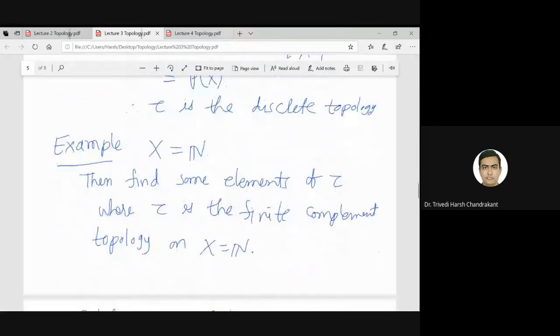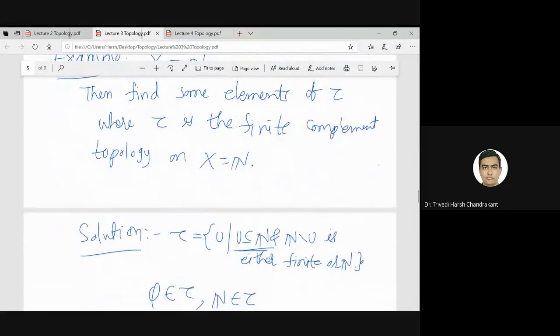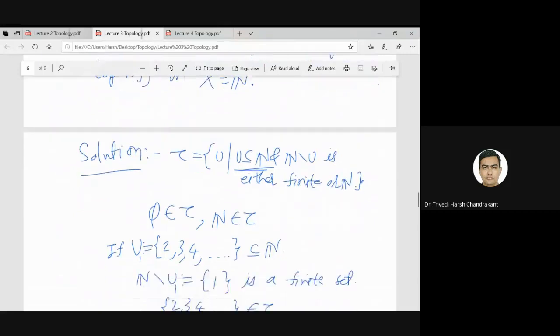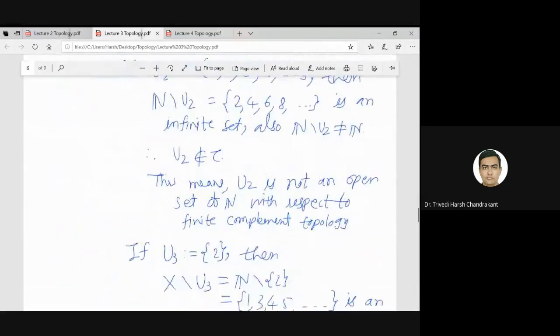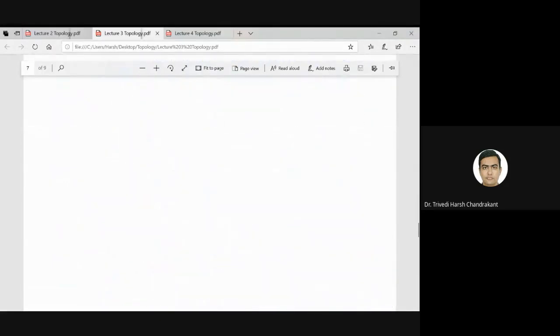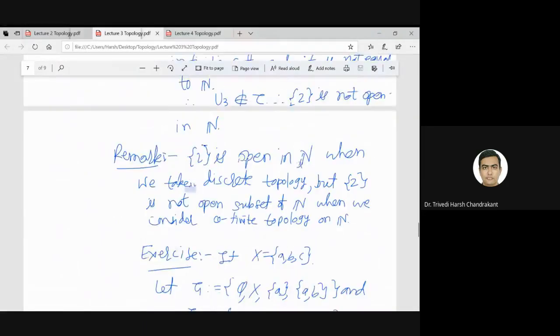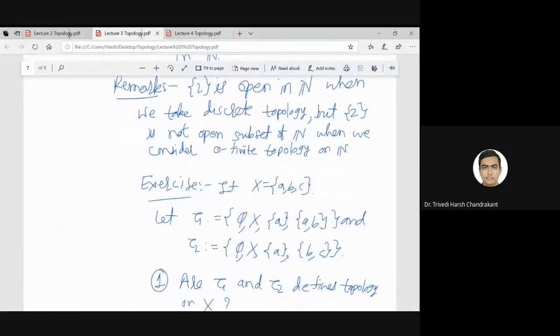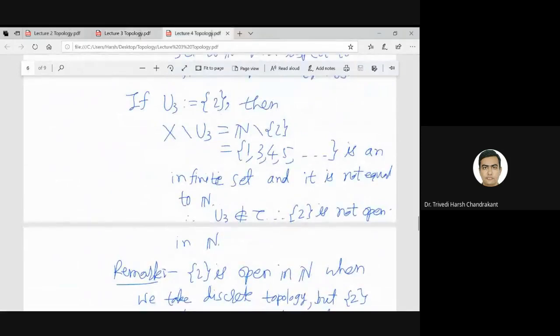If X is finite, then this coincides with the discrete topology. And we discussed some of the open sets, that means the elements of tau, in some of the examples.